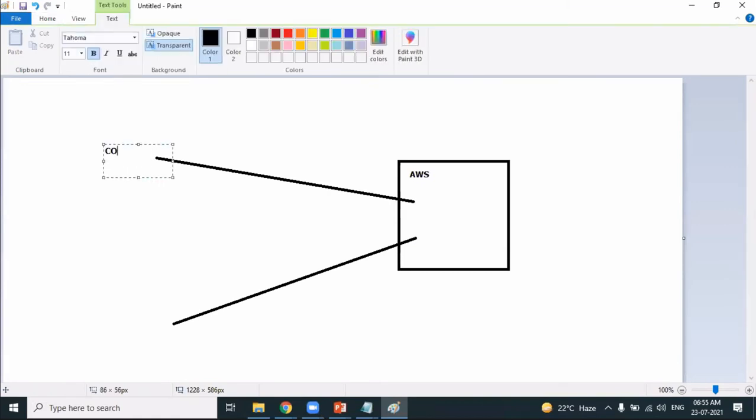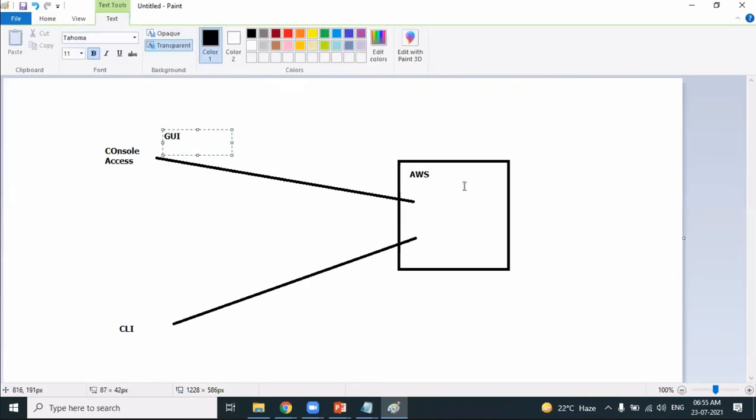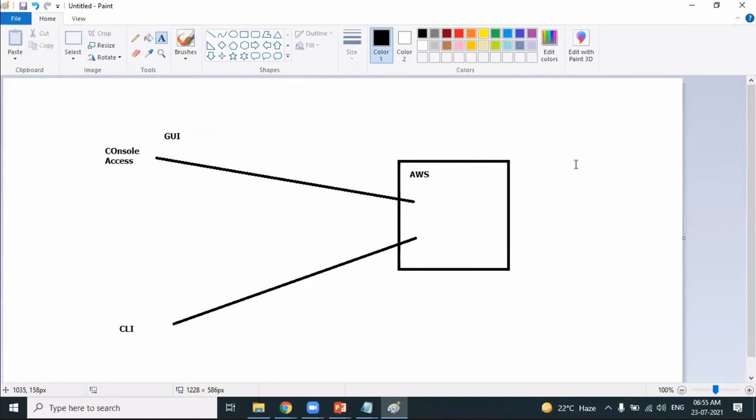One is called console access, and the other one is command line access. I think someone has asked this question previously: in how many ways can you connect to AWS and work with the services? Two ways. One is console access, the other is the command line interface. Console access is nothing but the graphical user interface, also called GUI. It's this dashboard. It's logging into an AWS account using the browser, at aws.amazon.com, entering your email address and login password. That's how you're connecting to the AWS account.